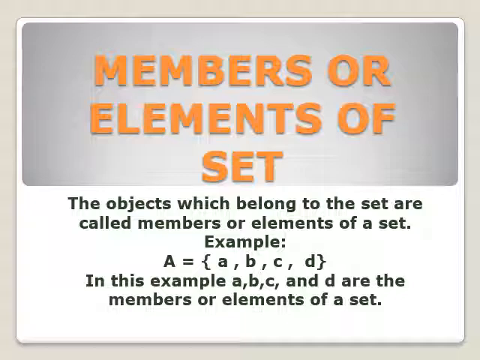So now we see what the members or elements of a set are. The objects, the things which belong to the set, are called members or elements of a set. Let's see the example. The name of the set is A, and the elements of this set are a, b, c, d. These are the objects of this set. So a, b, c, d are the elements or members of the set.